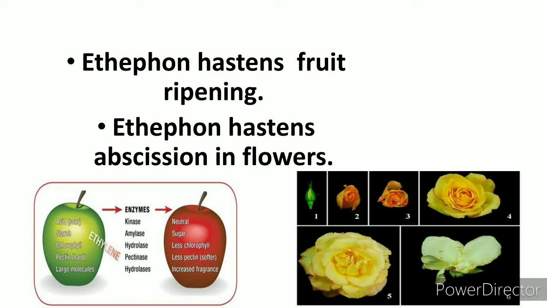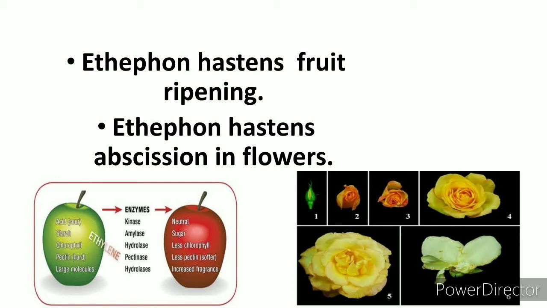Let us take an example. If a farmer is treating the banana with ethephon, what happens? We see that the peel of the banana is totally yellow in color, but the inside part of the banana is sometimes unripened, means वो कच्चा रह जाता है. So ethephon hastens the fruit ripening.